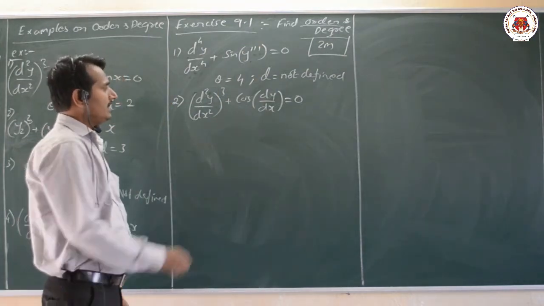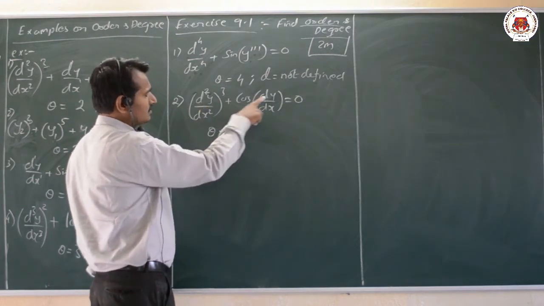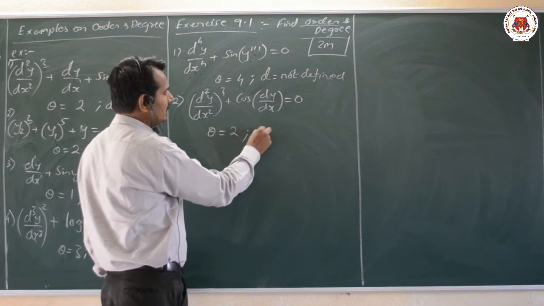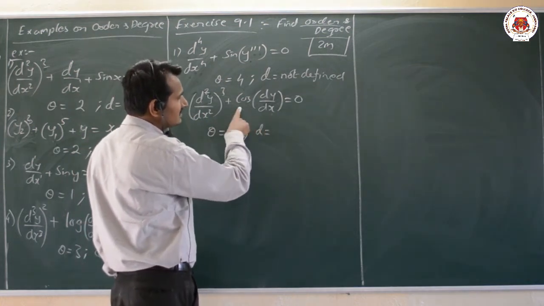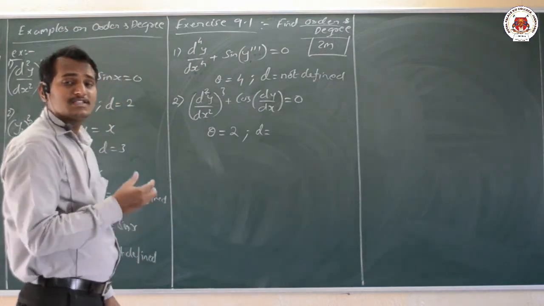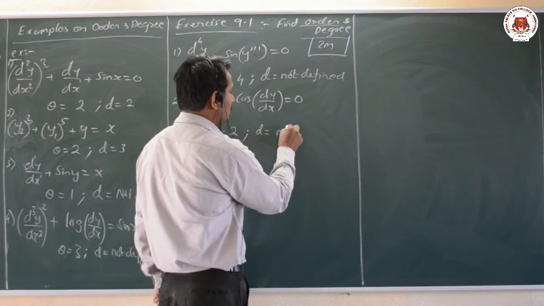Now here we can observe that it is also very simple. Order, that is the highest order, it is dy by dx and d square y by dx square, therefore the order will be 2. And the degree, since it is cos of dy by dx, it is not a polynomial. So we can write here that degree is not defined.